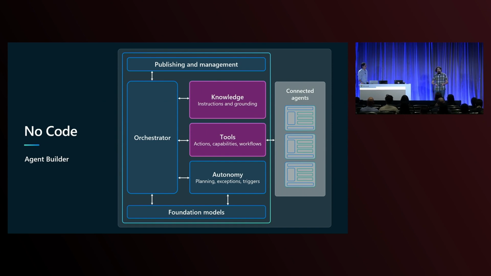In Agent Builder, the agents that you build are continuously updated to the latest foundation models. They get better and better over time. The end user's job is to bring in the knowledge and the tools to represent their business process. And that agent is going to be incredibly powerful forever.